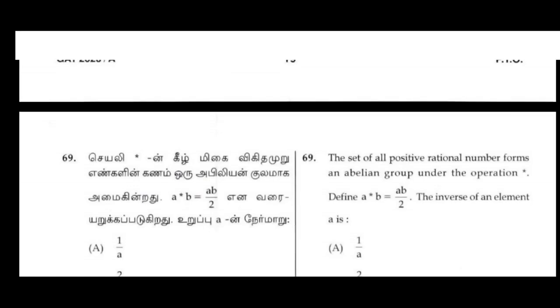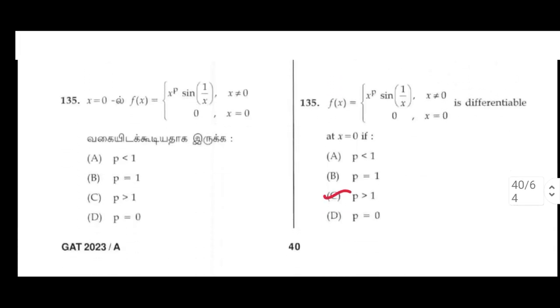134. Which of the following is not a convergent sequence? D option: (-1)^n, n equal to 1 to infinity. 135. f(x) equal to x^p sin(1/x), x not equal to 0, and 0 at x equal to 0, is differentiable at x equal to 0 if p greater than 1.